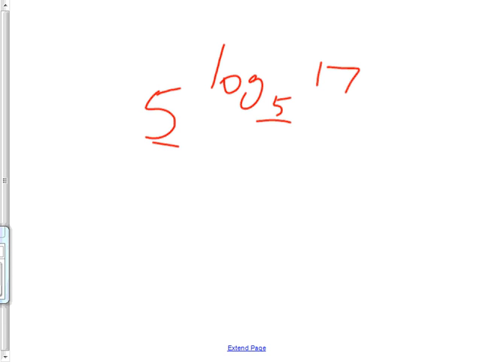All right, so let's talk about the one on the board. This answer is very simple. What is it? 17. Because the two bases match, the base of this whole exponential and the base of the log are the same, and therefore the answer is this part right here.